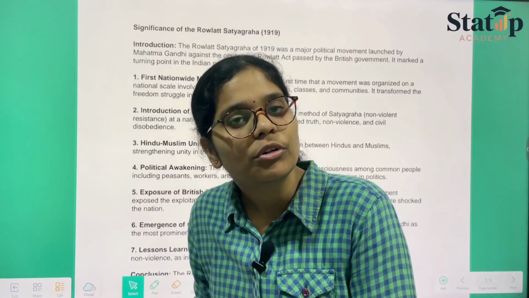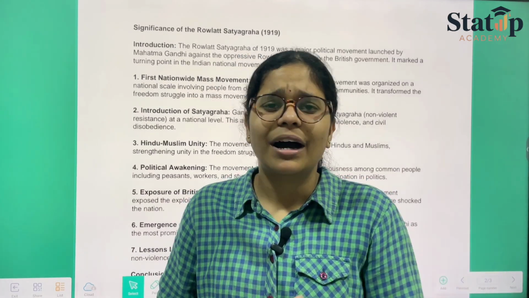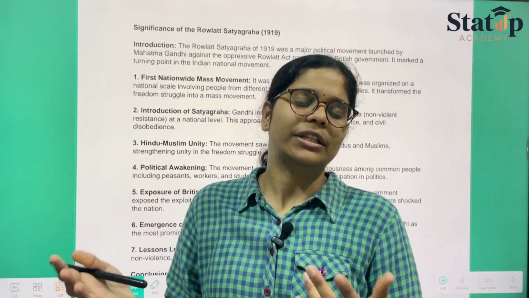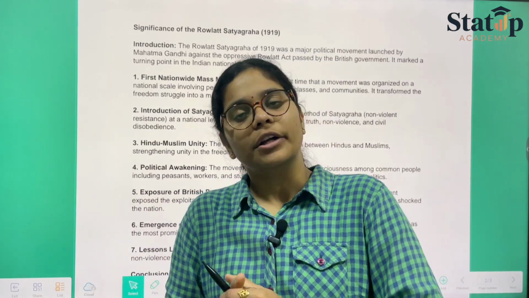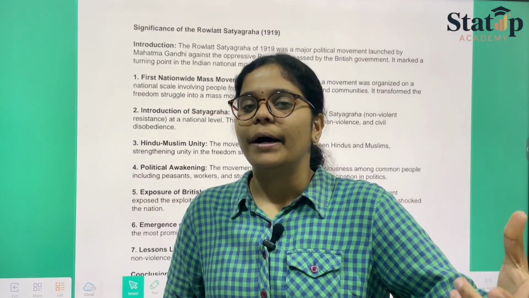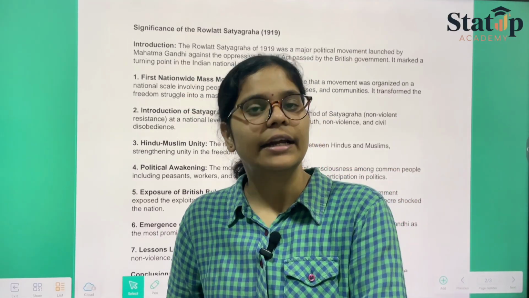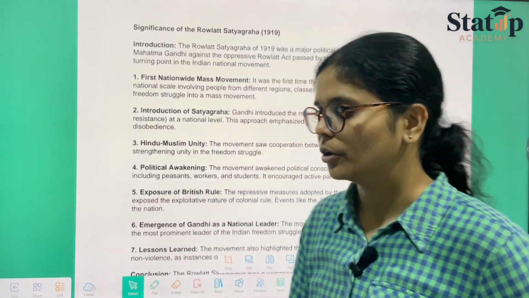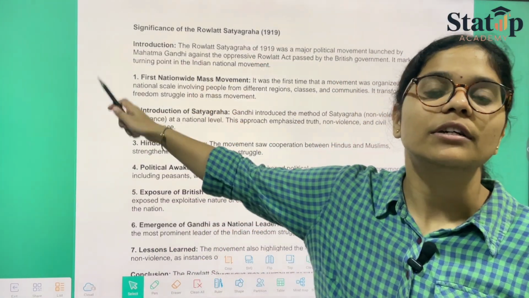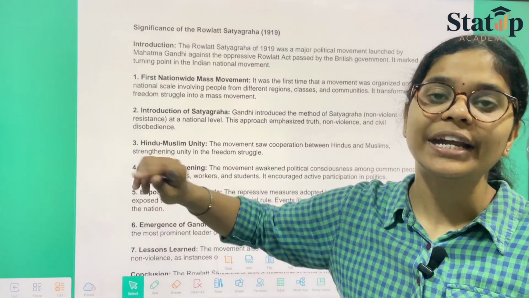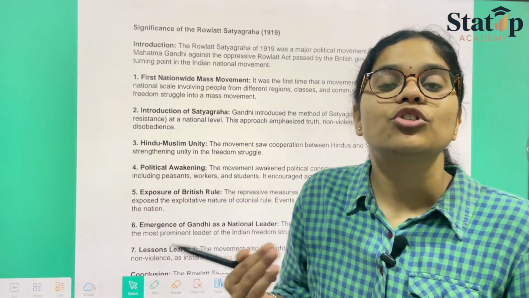So without a leader, uprisings from any part, any side, any time, that was not commendable on our part. Therefore, the British Empire still stayed there in India. So we can say that it was the first nationwide mass movement, and it was the national uprise.